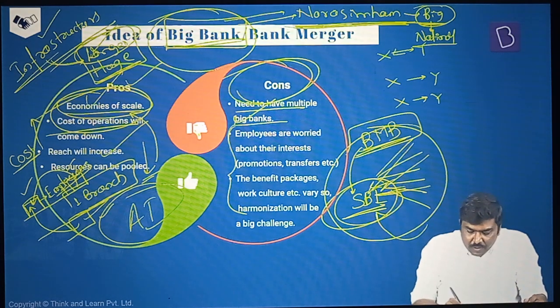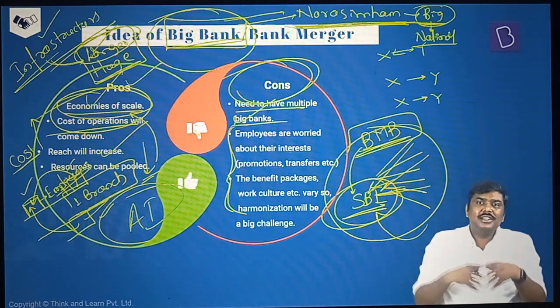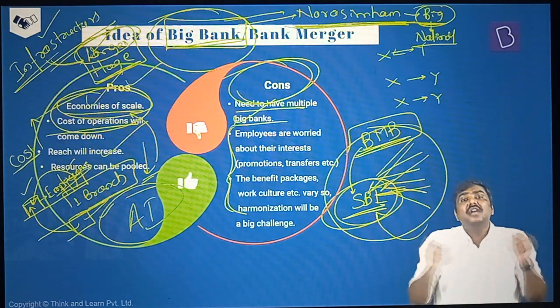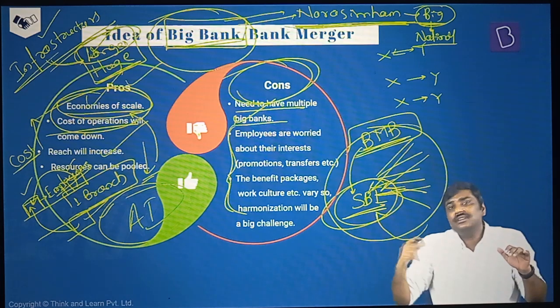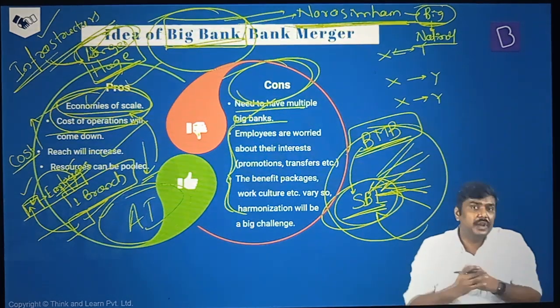So have a look at this. When you merge these entities, you will have to ensure that there's a harmonized system of work culture, a harmonized system of, let's say, payments, etc. Otherwise, frictions could get created.